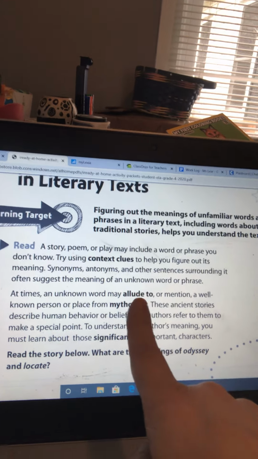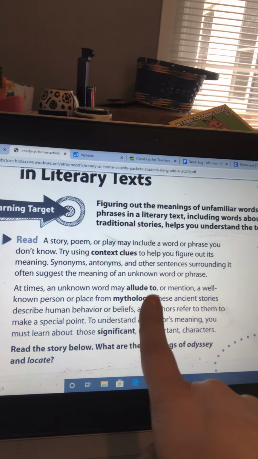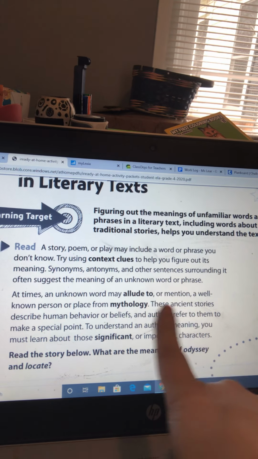So it tells you right after it. It says allude to or mention. Allude to can mean mention, but often allude to means you don't mention it directly. You kind of mention it subtly. I don't have an example. I think that's clear enough.